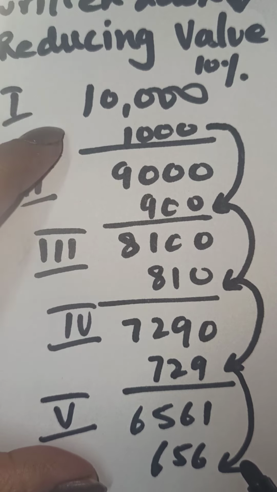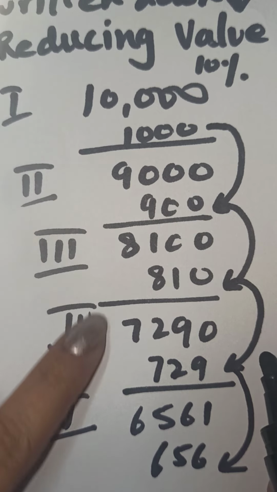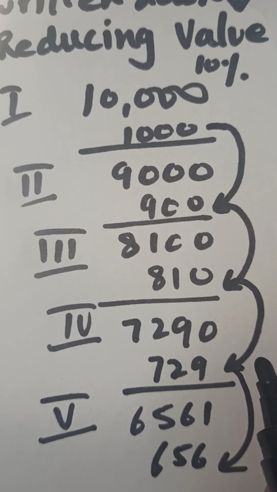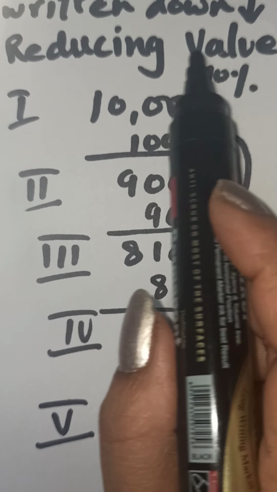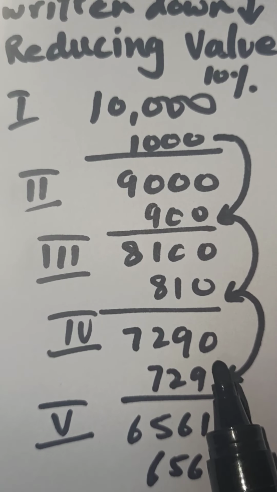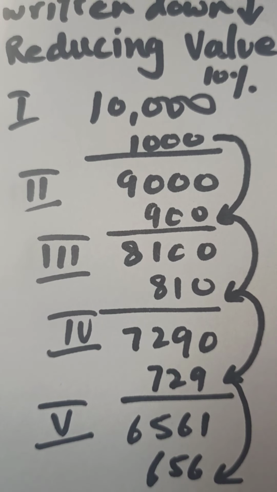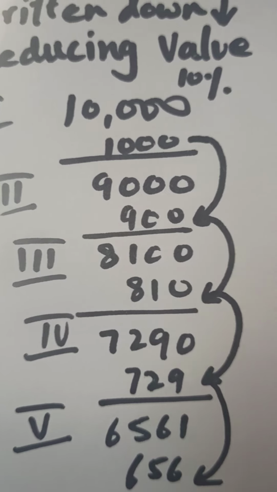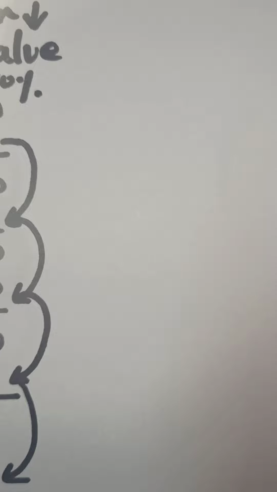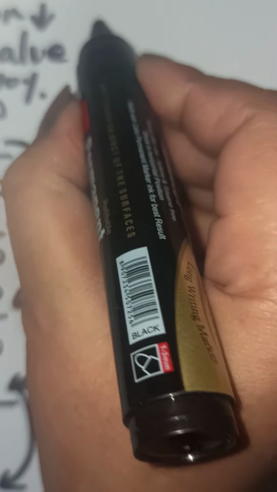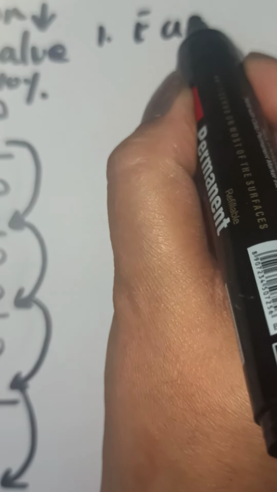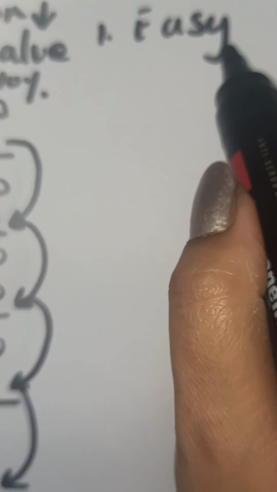I'll explain how. This is the value of depreciation in the diminishing balance method, or the reducing value method of depreciation. Now let me tell you the merits of this method. Why do we use this method? The first reason to use this method is its easy calculation.